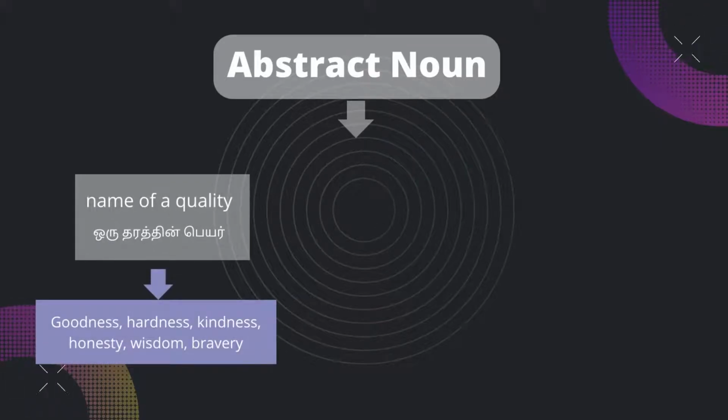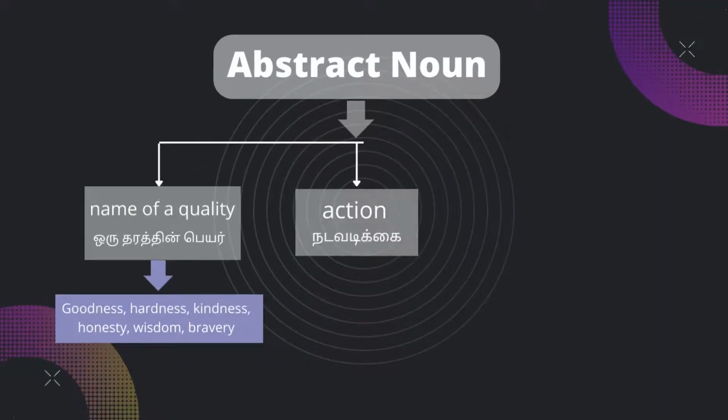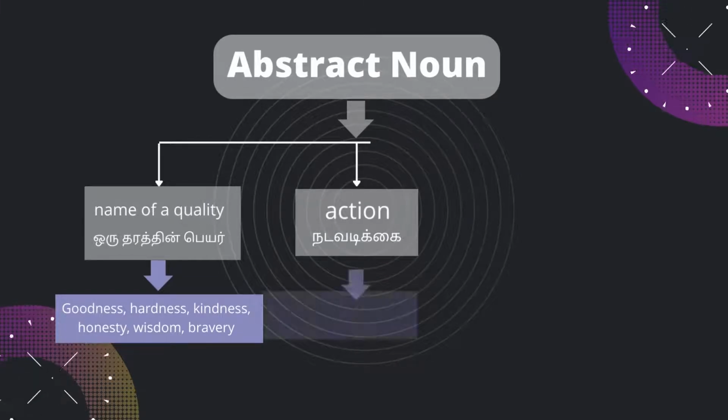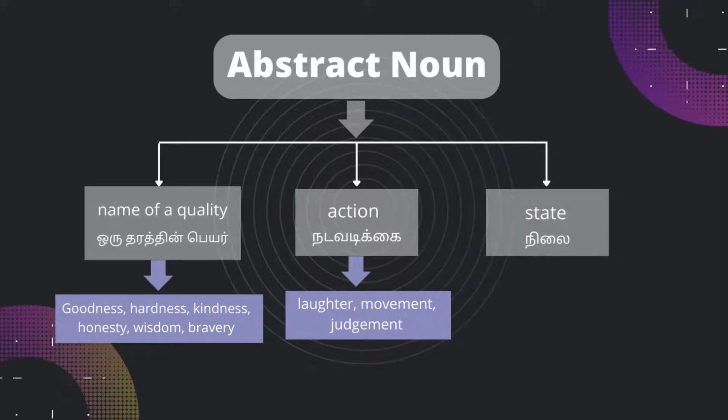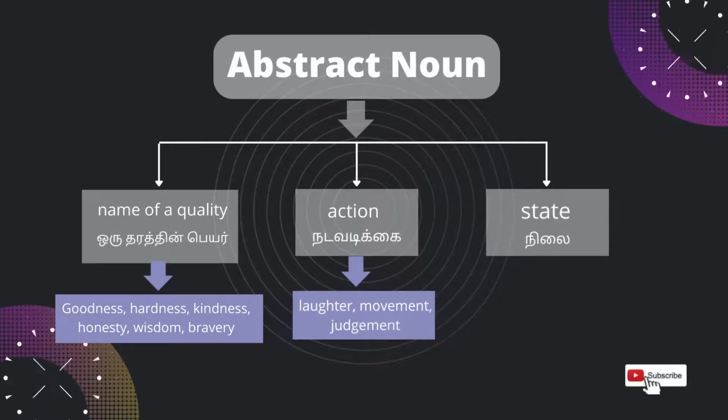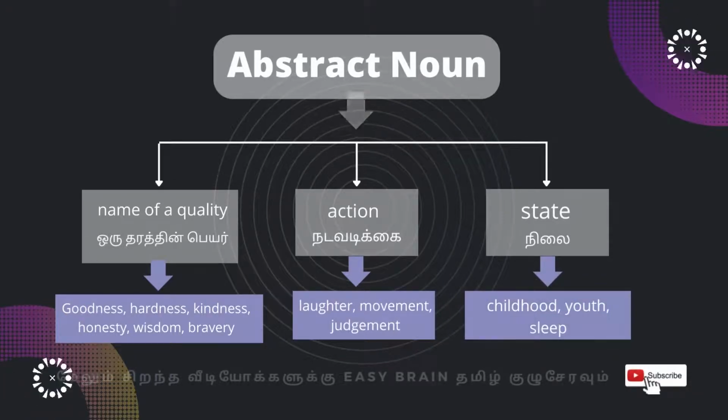அதாவது quality தரத்தை குறிப்பது. Goodness, hardness, kindness, honesty, wisdom, bravery. Action நடவடிக்கை குறிப்பது. Laughter, movement, judgment. State நிலைப்பாட்டை குறிப்பது. Childhood, youth, sleep.